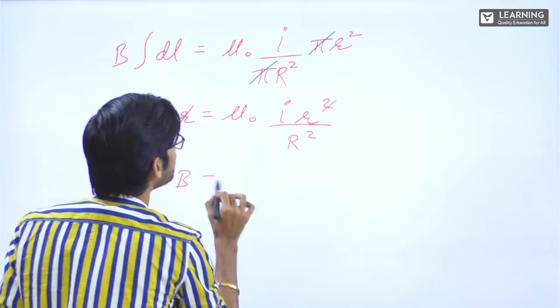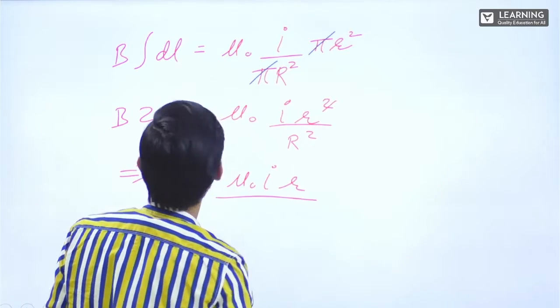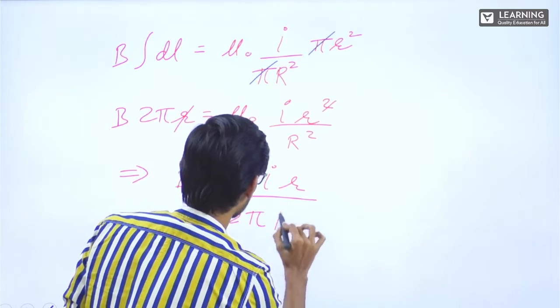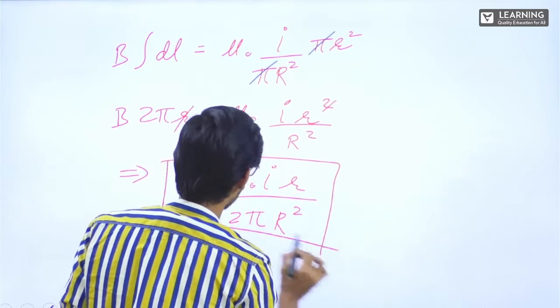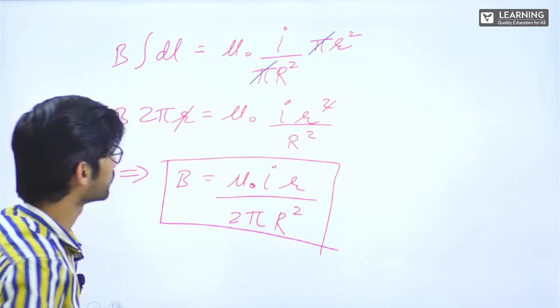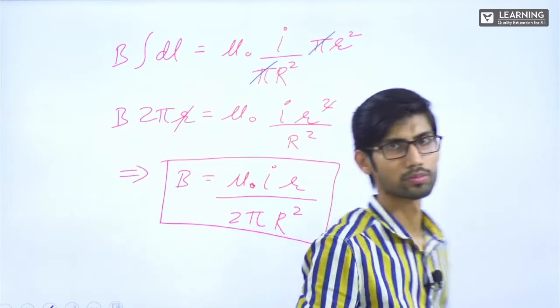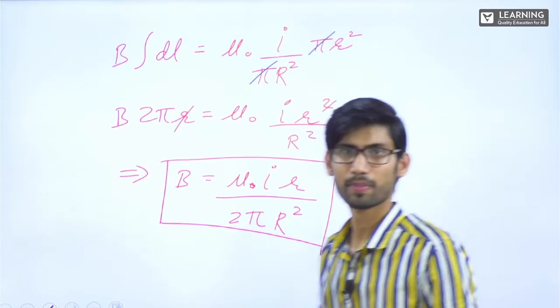B is equal to mu naught I r divided by 2 pi R square. Note it down. Easy?